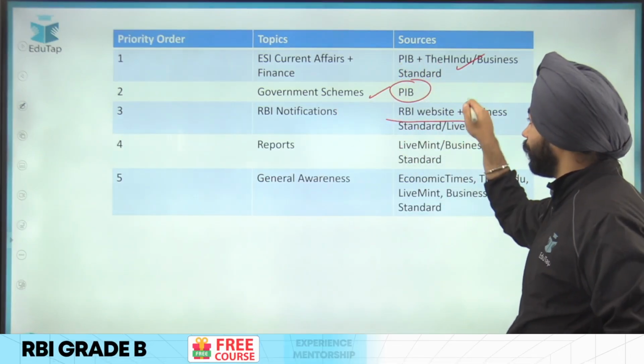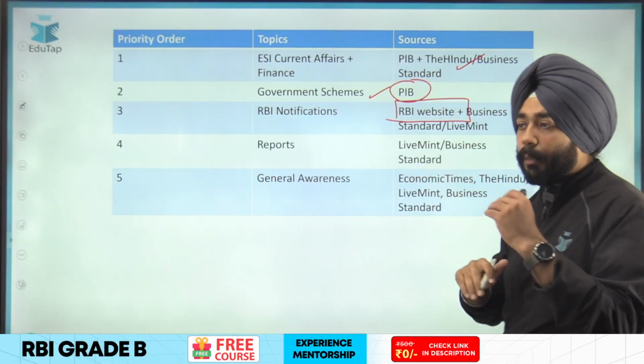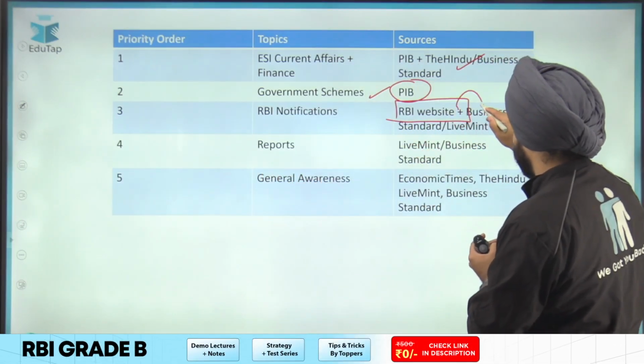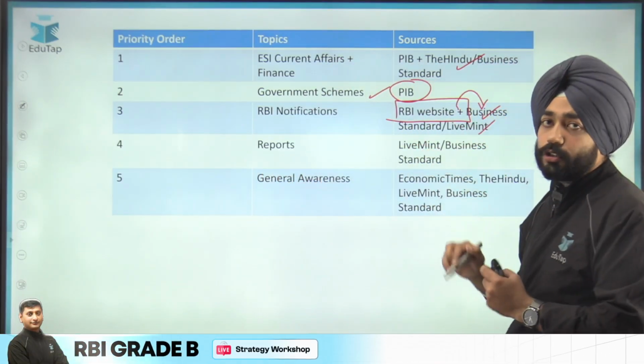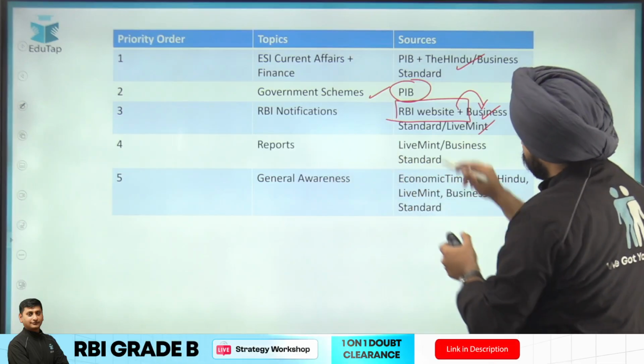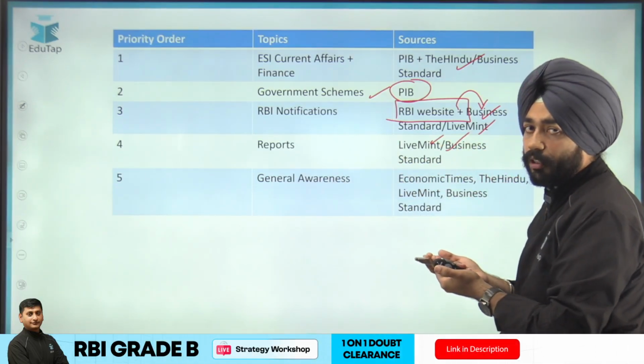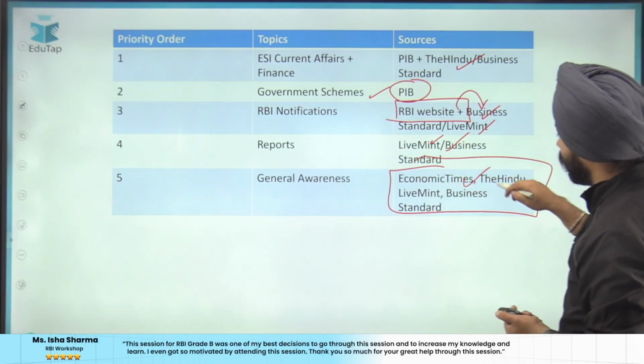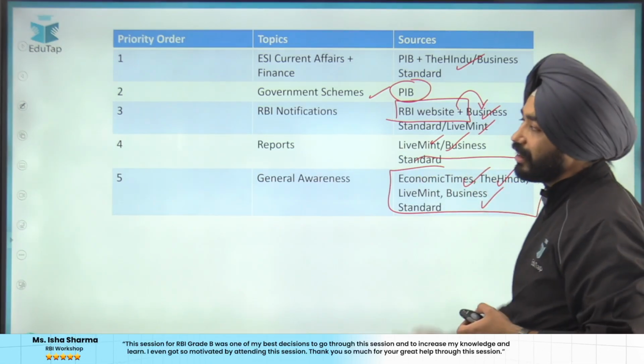For RBI notifications, primarily you should go with the RBI website, but because it is technical in nature, you can take a reference from Business Standard or Live Mint also for the understanding part. For reports, Live Mint and Business Standard can play a prominent role. Then for general awareness, the prominent sources can be Economic Times, Hindu or Business Standard.